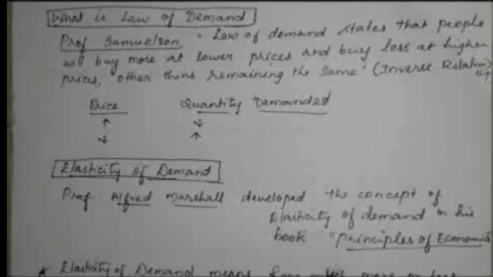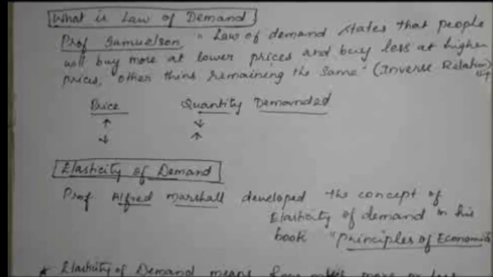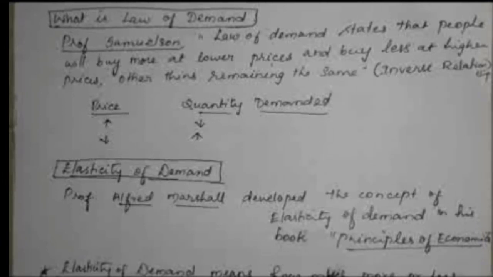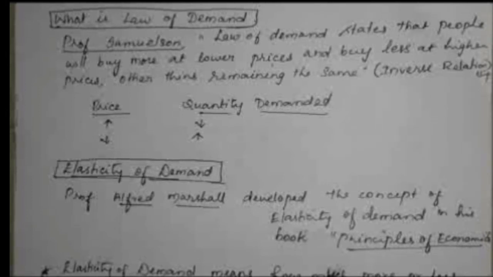Okay, what does demand mean? Demand refers to the commodity which an individual consumer or household is willing and able to purchase at a particular price in a given period of time. So this is known as demand. Already we know that. So demand is determined by two factors: one is willingness to pay, and ability to pay, on the consumer side.